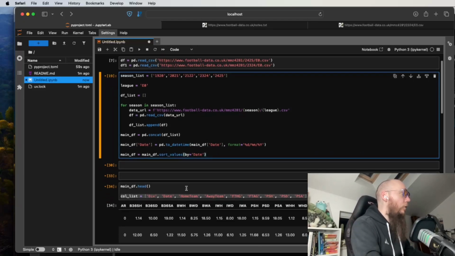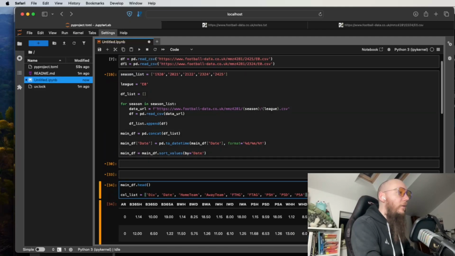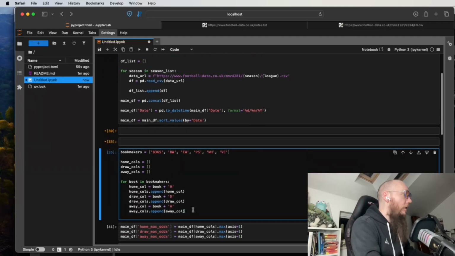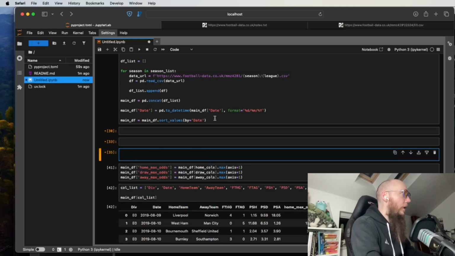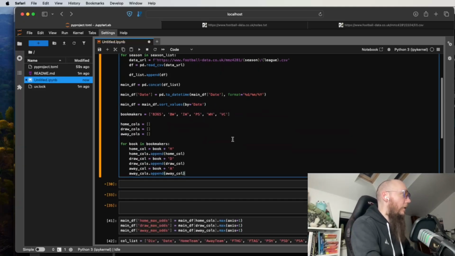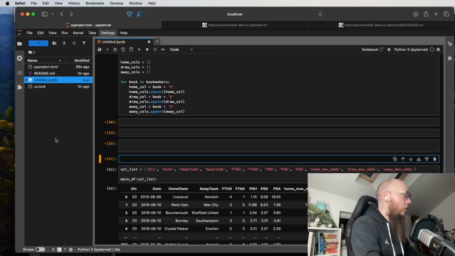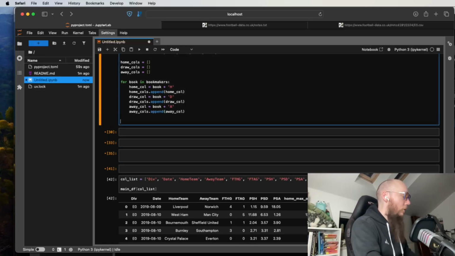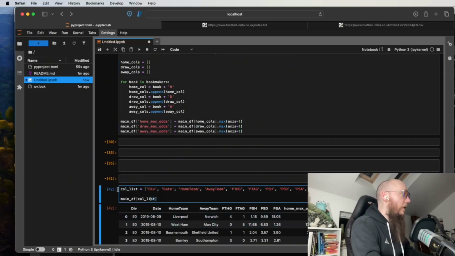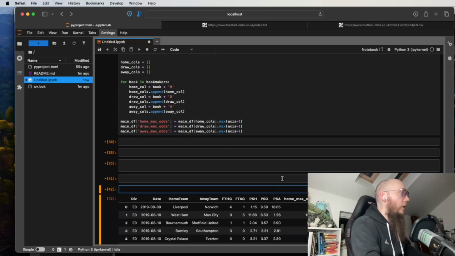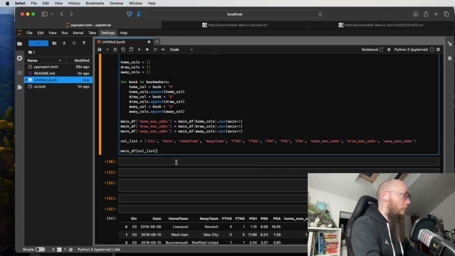We then sort values by date. We don't need this cell anymore, but we do need this cell. So we're going to take that, we're going to put it just here. Let's go in there like that. We then obviously need to create our max odds, which go just there. And then finally, we need our col list. So let's take that and put that there. The final thing we want to do is main df equals main df col list, like that.